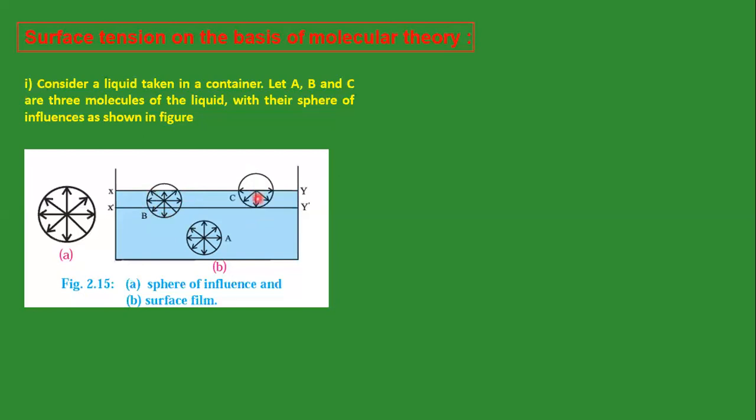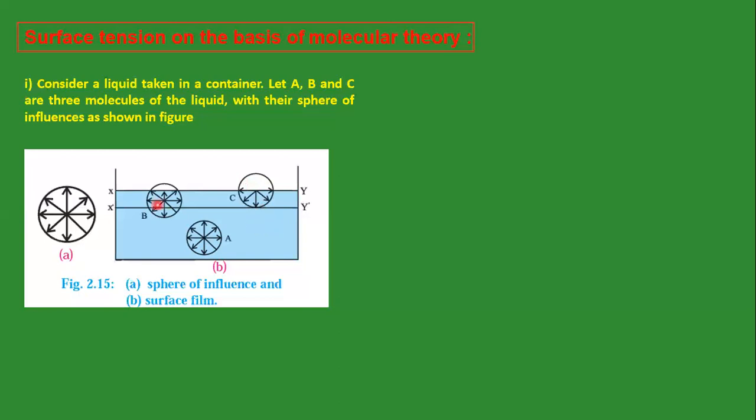In a similar manner, we discuss the force acting on molecule C. Half of molecule C is outside the liquid. Therefore, the adhesive force due to these air molecules on molecule C is negligible as compared to the downward cohesive force.